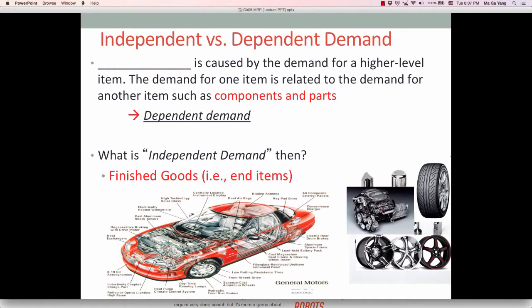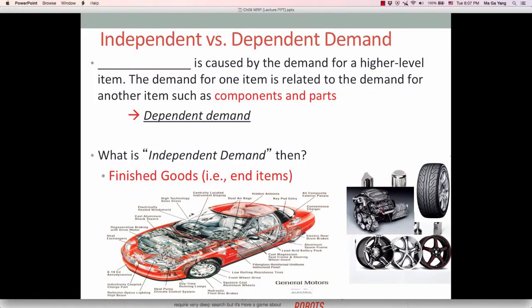Please note that demand for independent demand items such as a car cannot be calculated, but can be forecasted. So we cannot calculate demand for a car, but we can forecast it based on previous customer orders or the company's aggregate production plan.